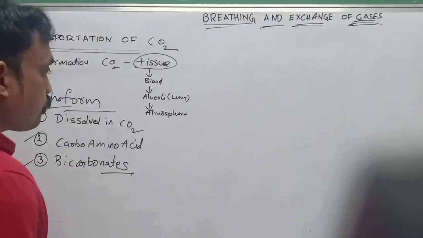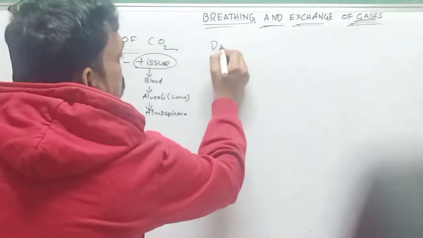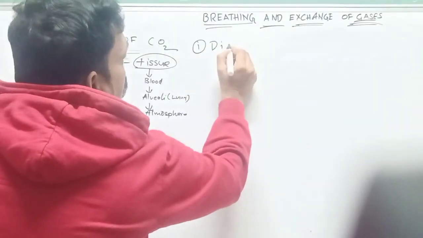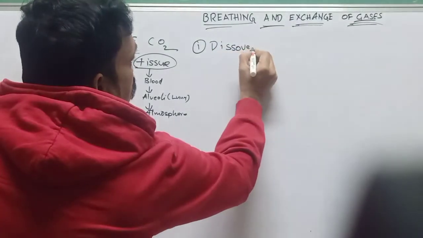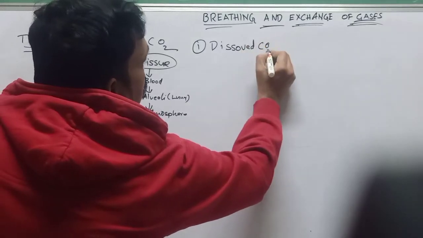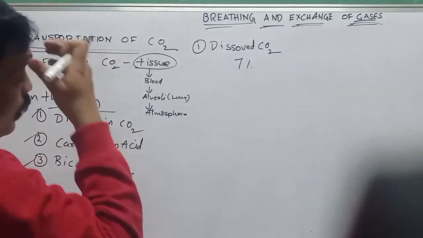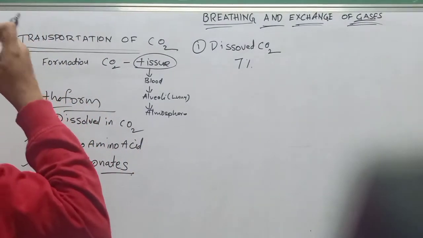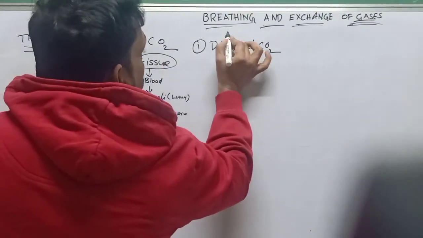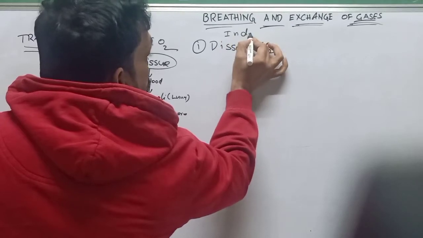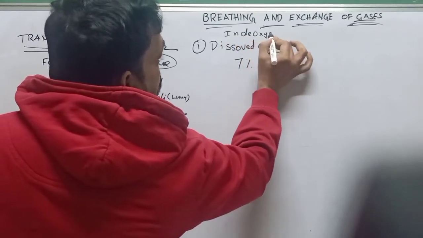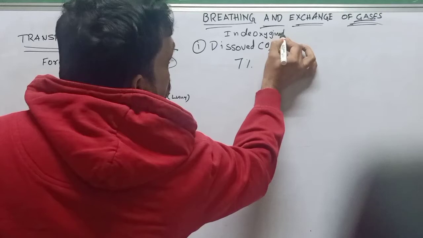The first one is dissolved carbon dioxide. Carbon dioxide moves in our body dissolved, only 7%. Actually, I am talking about deoxygenated blood, not oxygenated. That means whatever is formed in our tissues.